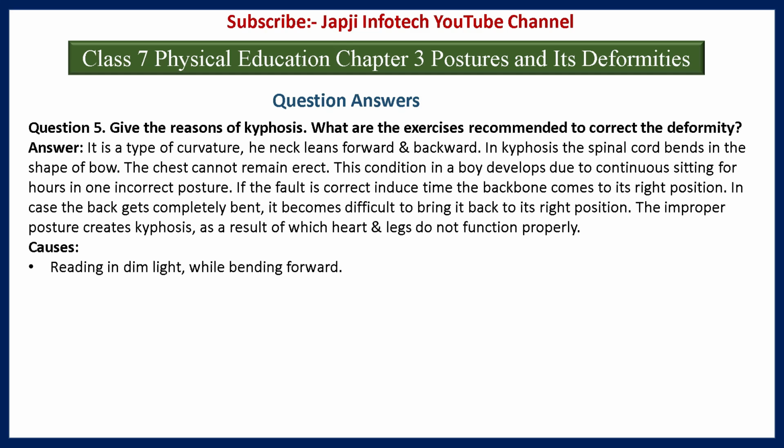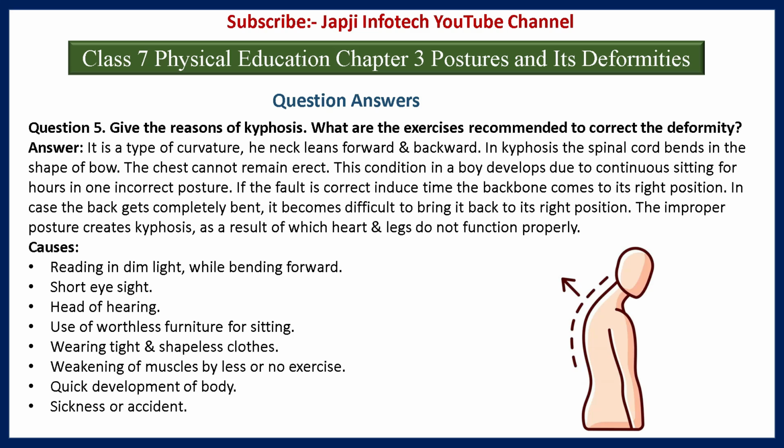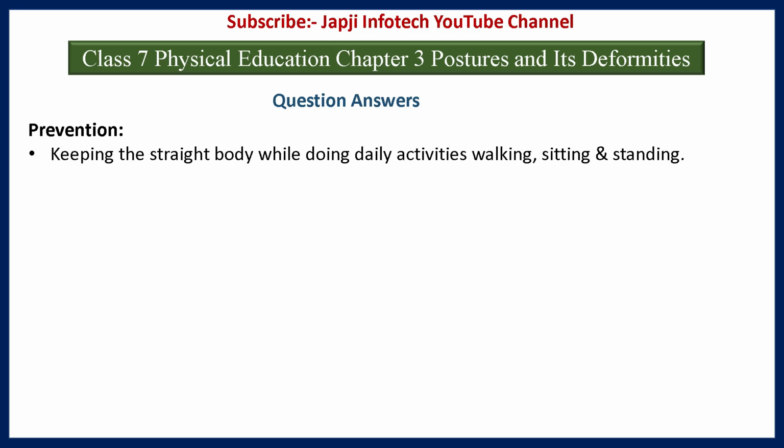And the causes are reading in dim light while bending forward, short eyesight, hard of hearing, use of worthless furniture for sitting, wearing tight and shapeless clothes, weakening of muscles by little or no exercise, quick development of the body, sickness or accident. And the preventions are keeping the body straight while doing daily activity, walking, sitting and standing.